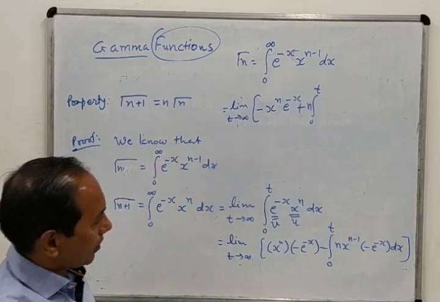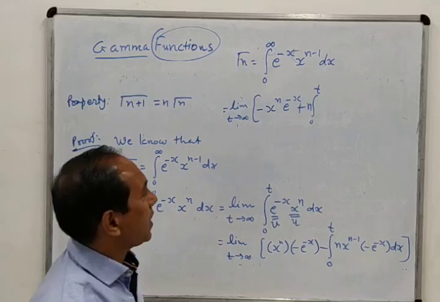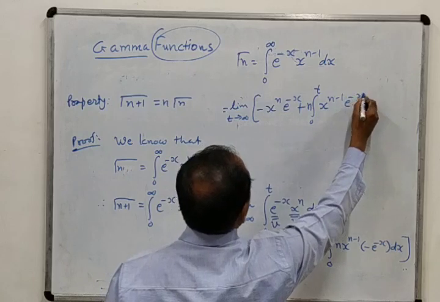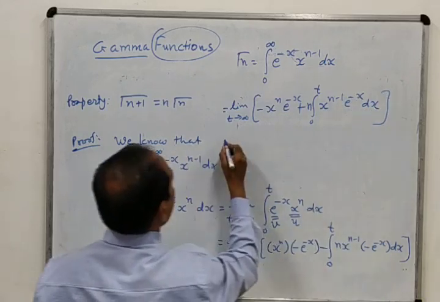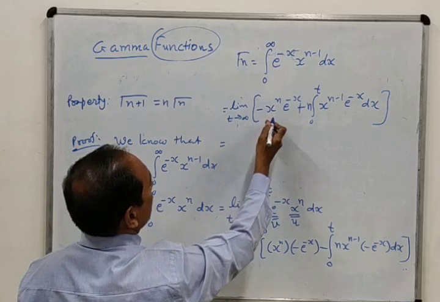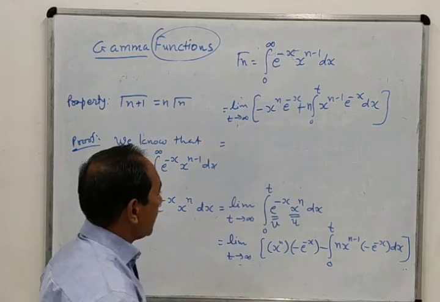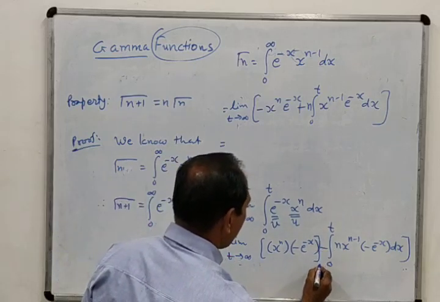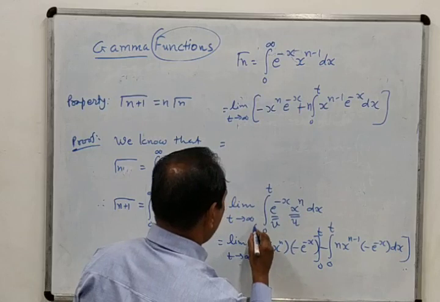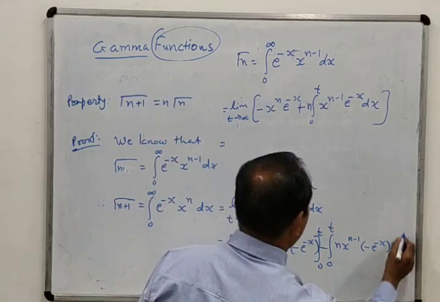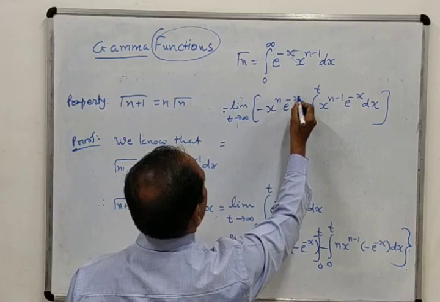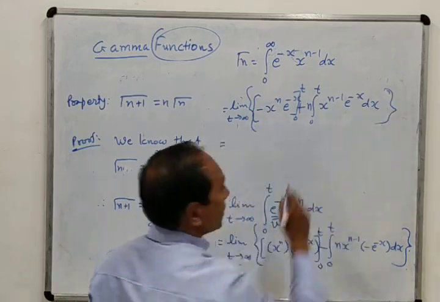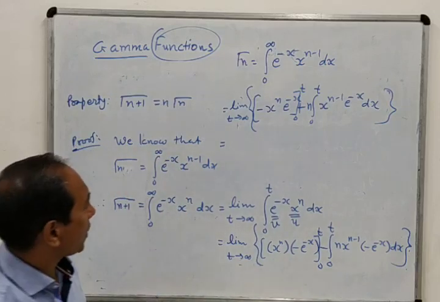So everything else except x we are considering as constant. So it is x raised to n minus 1 into e raised to minus x dx. Okay, so now we put the limit t tends to infinity. Sorry, here also we will have to write down 0 to t, because in integration whenever we integrate, we should put the limit.